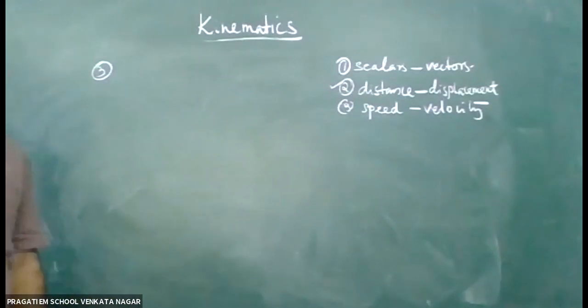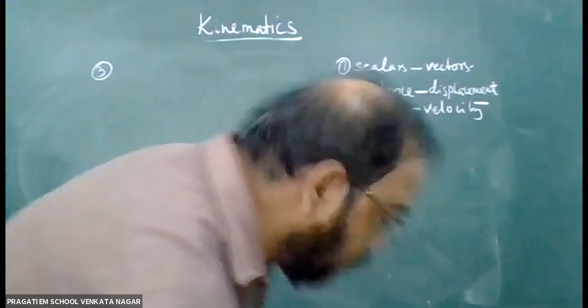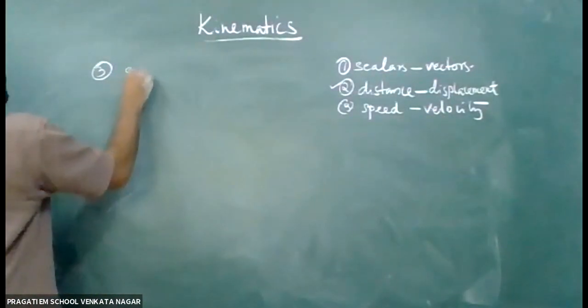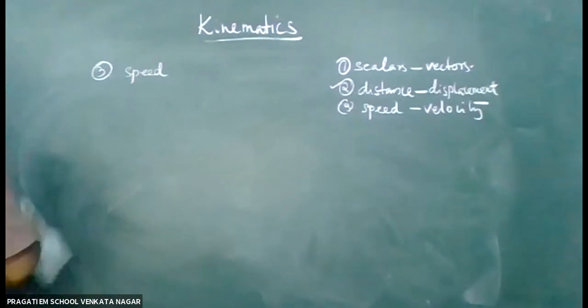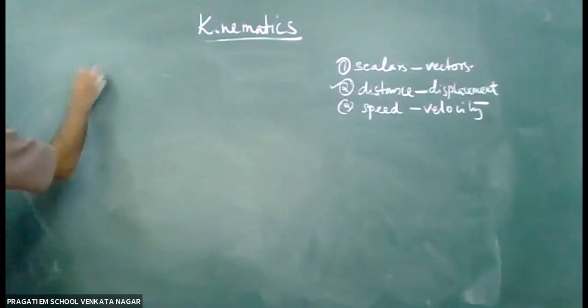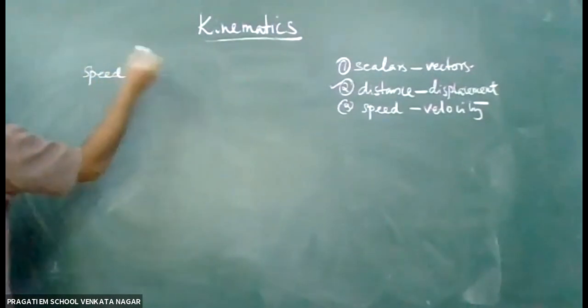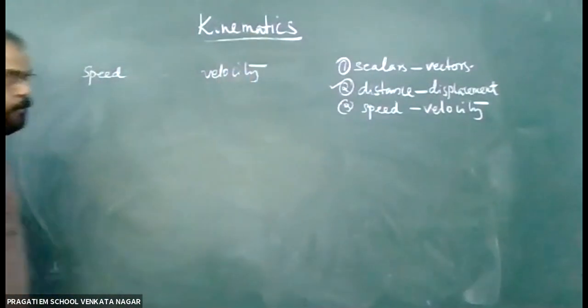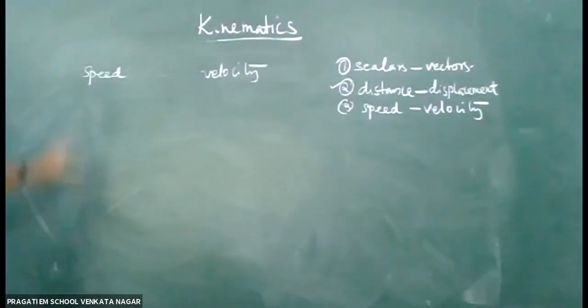Speed and velocity. Speed is defined as the rate.